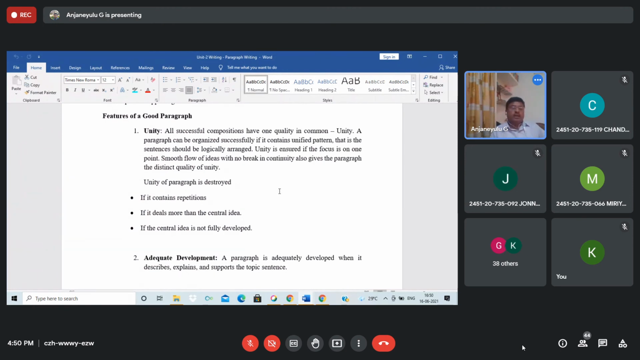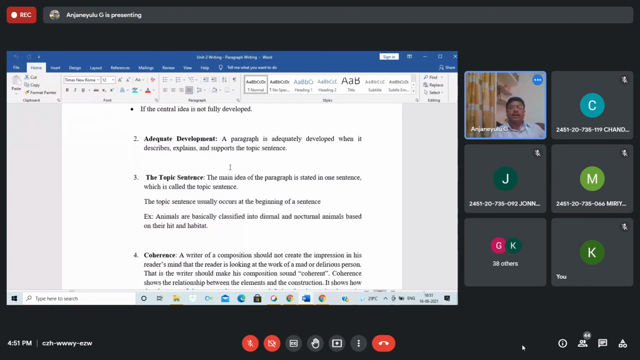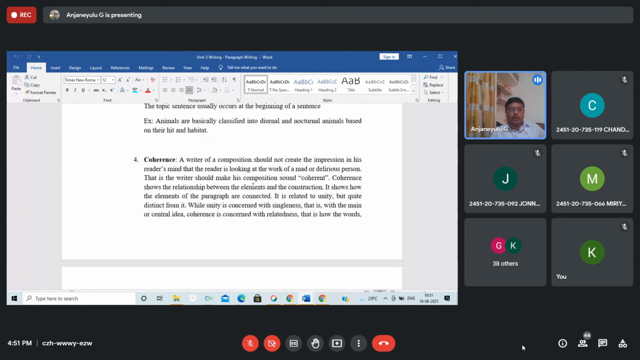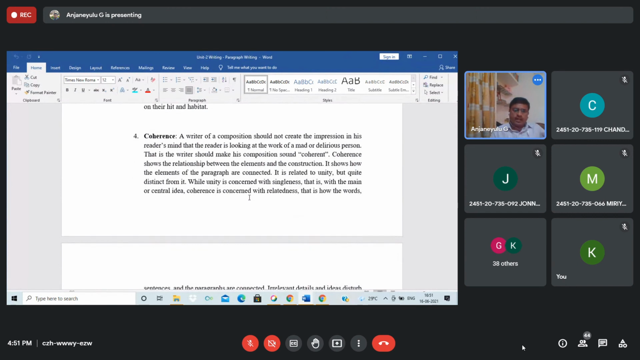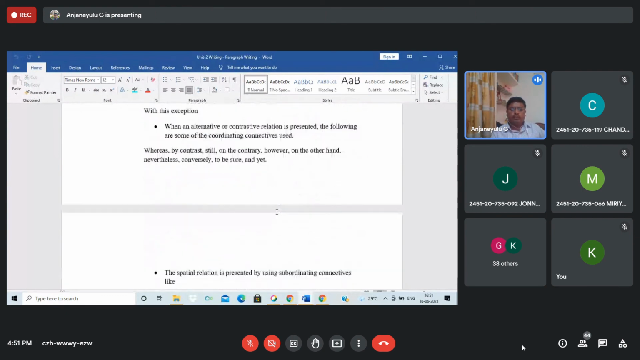The reader has to follow each and every paragraph, and each paragraph will be linked to the previous paragraph. Coherence will be there. So you are going to write with adequate development. A paragraph should be adequately developed when it describes, explains, and says something about the topic sentence. Coherence is nothing but a link with the previous paragraphs and what you say next. There should be some relation. So, dear students, these are some points to remember when you are making your writings.